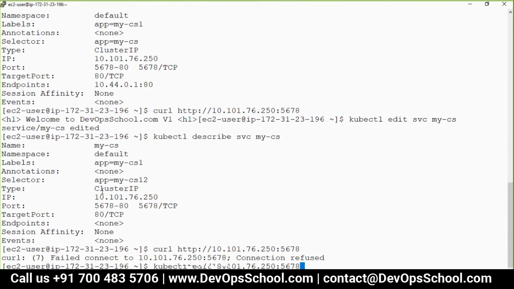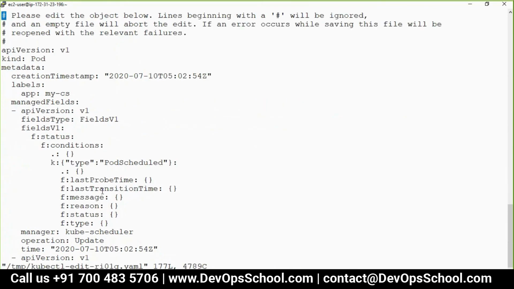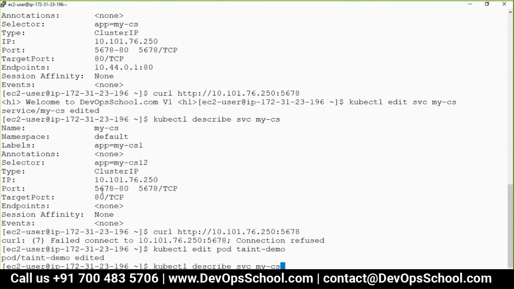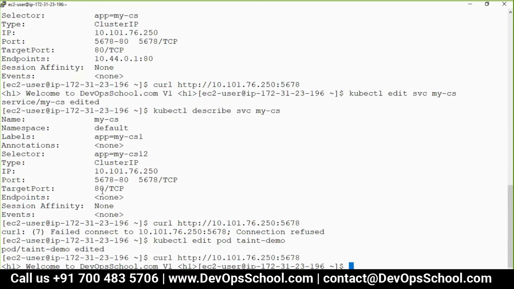So what should I do? Modify the pod label to match, right? Modify the pod. See the magic. See? Understood or not now? Yes.